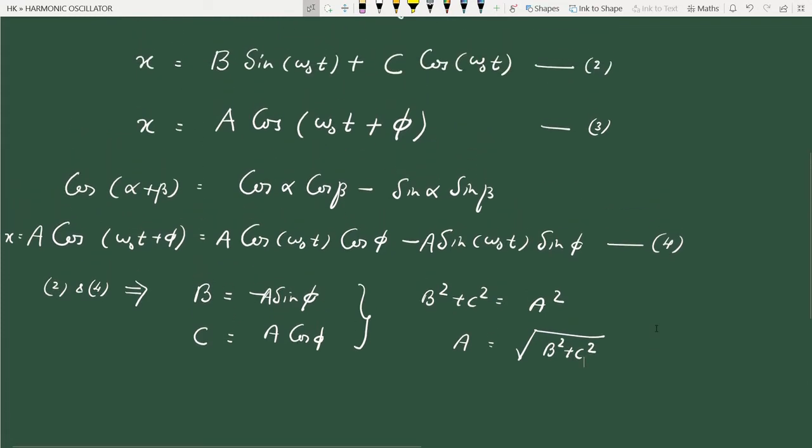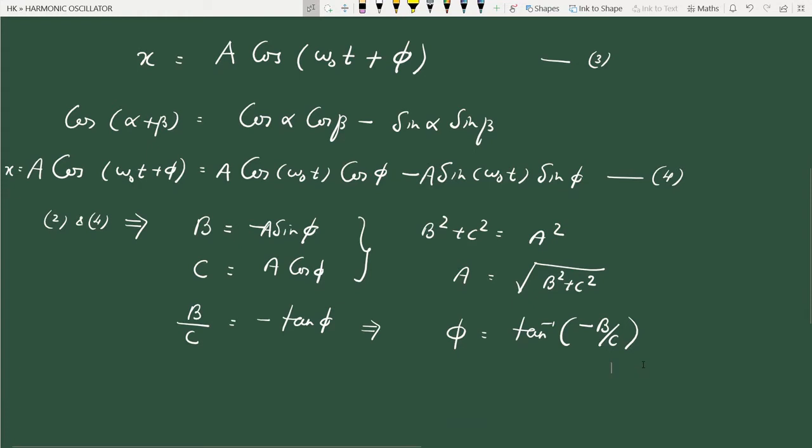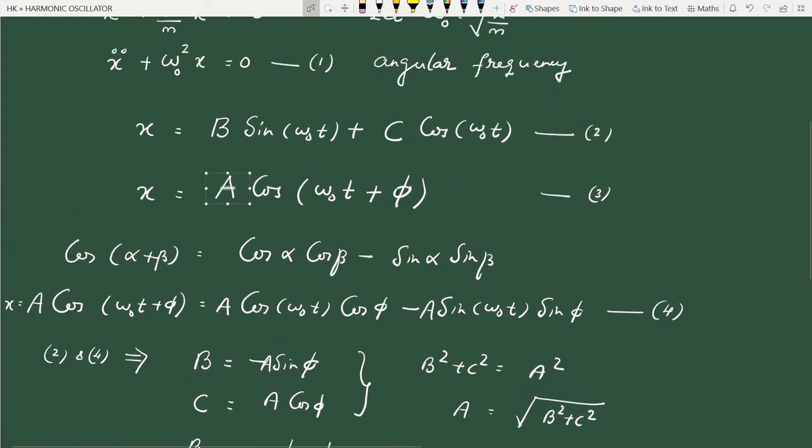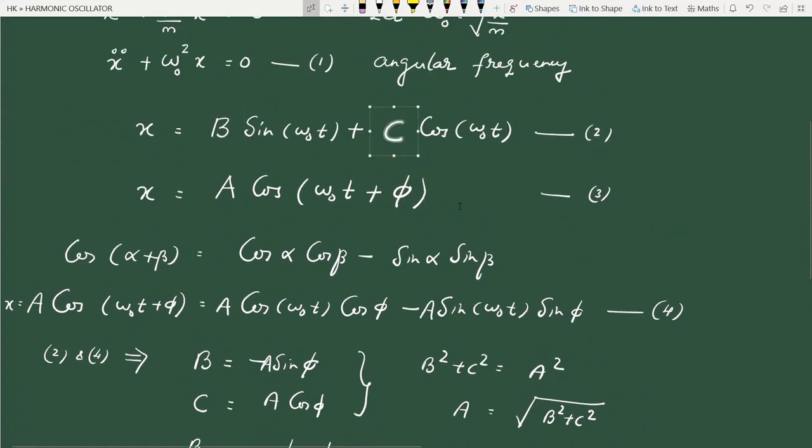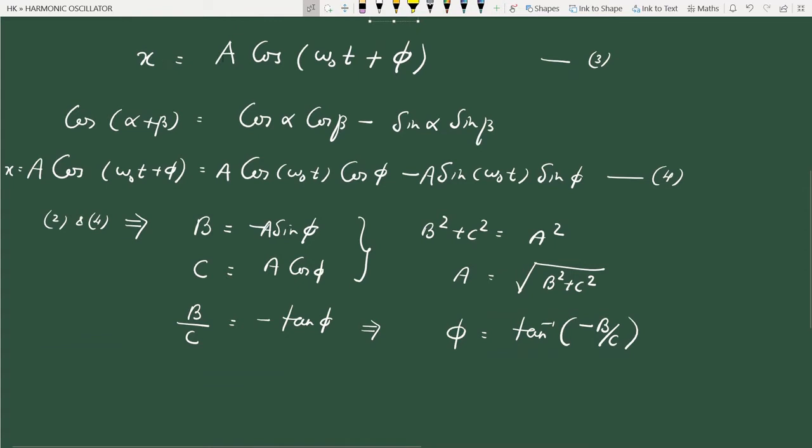And what about phi? To get phi, you take the ratio of b and c. So b by c is minus tan phi, as a will cancel, which implies phi is tan inverse of minus b by c. So in equation 3 we have just introduced two constants a and phi, which are connected to the earlier constants b and c. We will be using the standard form x equal to a cos(omega 0 t plus phi).